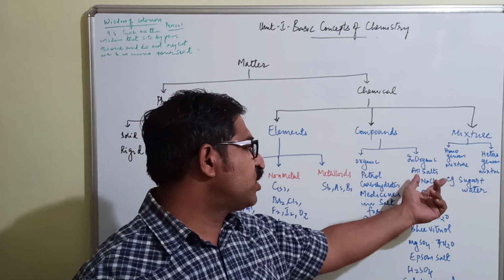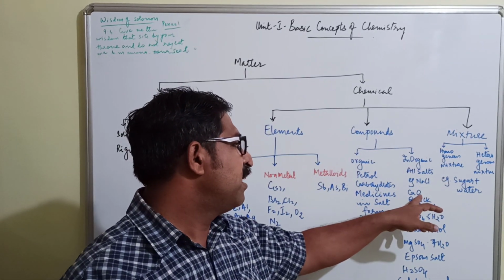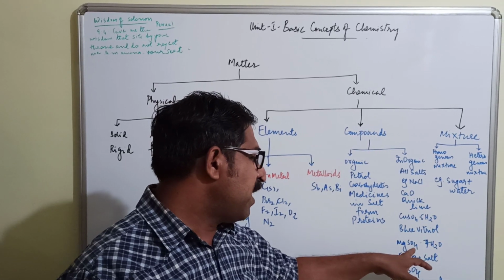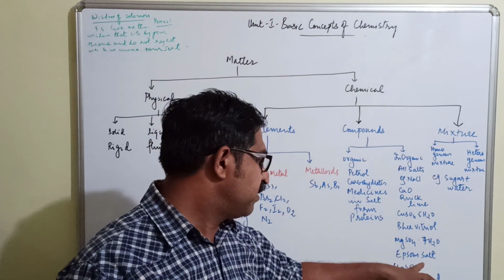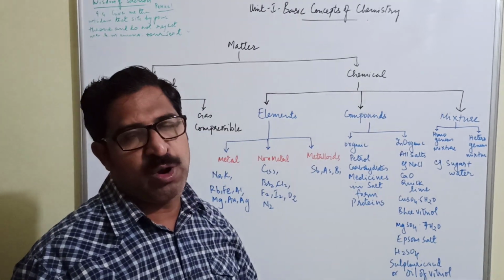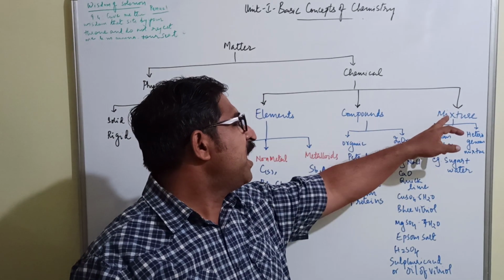Then we come to inorganic salts. All salts are inorganic. For example, NaCl, CaO, quicklime, CuSO4.5H2O, blue vitriol, MgSO4.7H2O, Epsom salt, H2SO4, sulfuric acid or oil of vitriol. Clear?